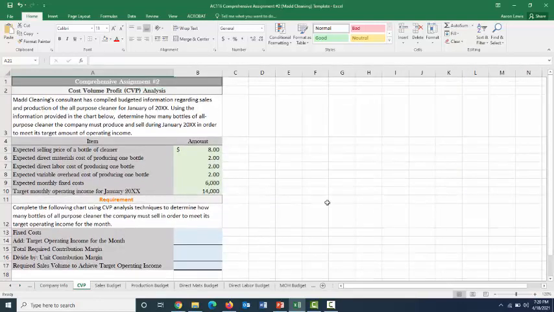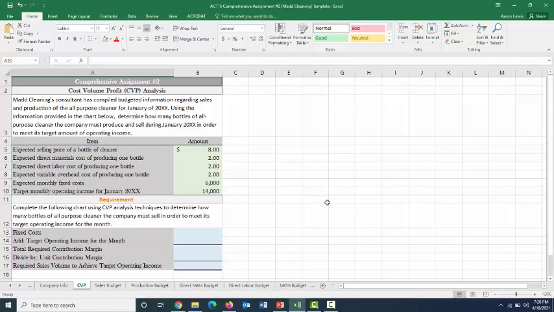So, the consultant has compiled budgeted information regarding sales and production of the all-purpose cleaner for the month of January 20XX. And in this information, we need to determine how many bottles of all-purpose cleaner the company must produce and sell during January 20XX in order to meet its targeted amount of operating income. We are given the following information.